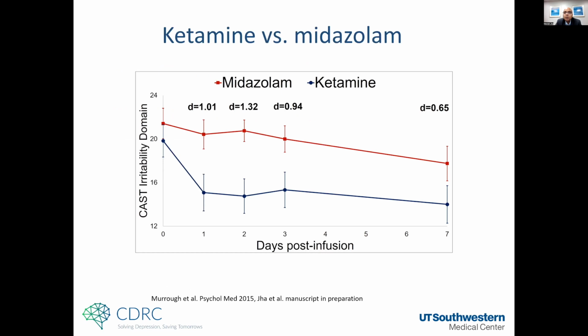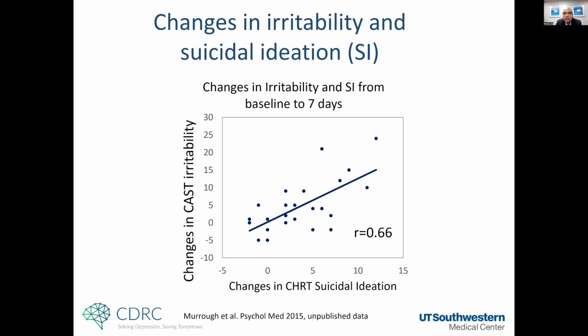So what we found was that with just a single infusion of ketamine, there was a big reduction in irritability early on. The effect size, again, is 1.01. So ketamine seems to have this massive reduction in irritability as compared to midazolam. And this effect size was there even after we controlled for MADRS. So ketamine may have some unique effect of improving irritability that's independent of its effect on overall depression severity. We found that baseline to day 7 changes in irritability were very strongly correlated with changes in suicidal ideation.